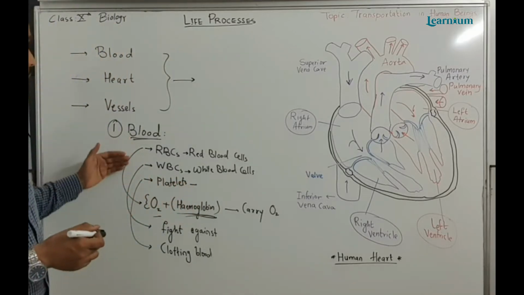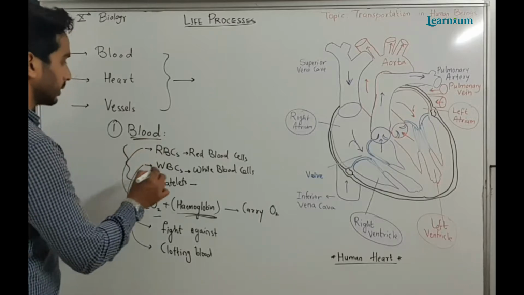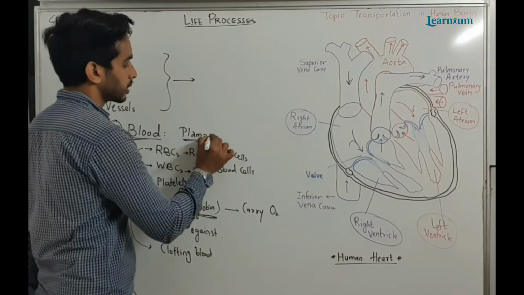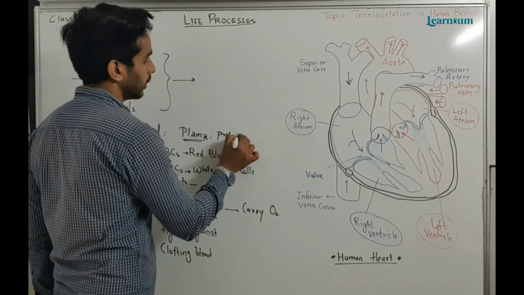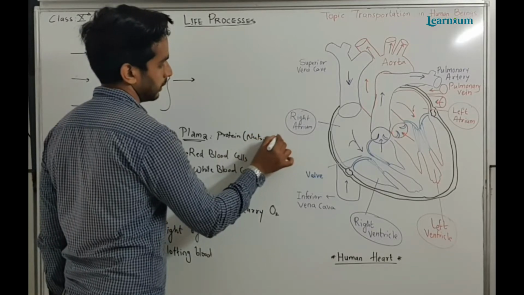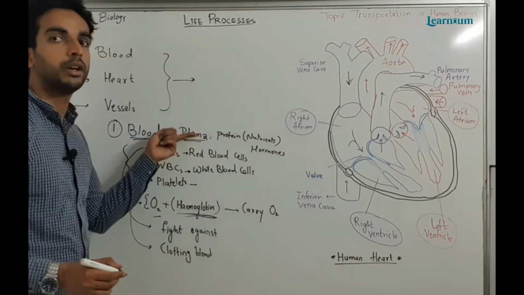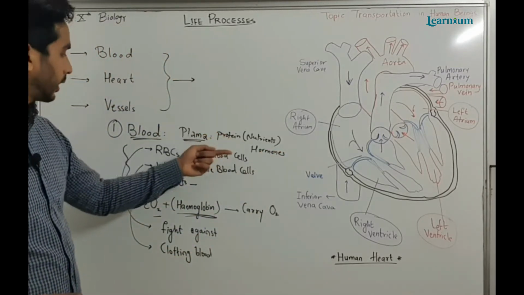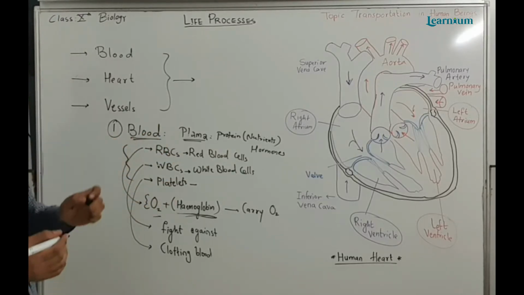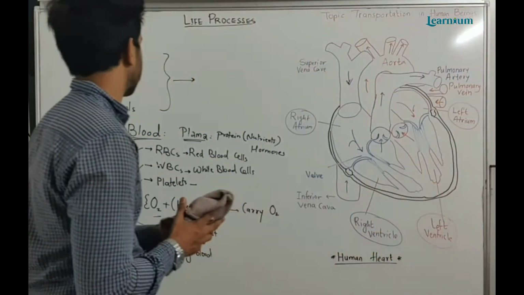This is all about the first component, that is blood. Besides this, blood also has plasma. Plasma is the fluid content which contains proteins, nutrients, hormones, enzymes, etc. Plasma is a fluid which carries nutrients as well as RBCs, WBCs and platelets. So these are the components of blood. Now we will look at the second component of the transportation system, that is the heart.